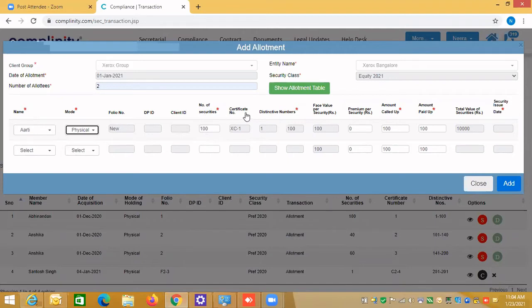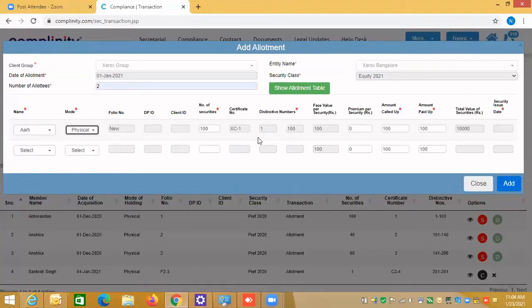And you see the certificate number is generated as XC1 because we gave the prefix XC1 when we were creating the company Xerox Bangalore. So it is very important to remember, when you do the prefixes, which company is using which prefix. If the company is not using any prefix, you can leave it blank.